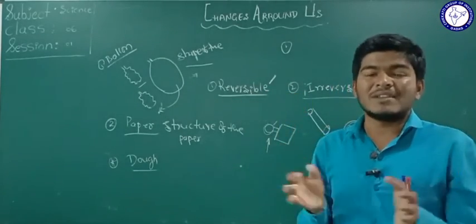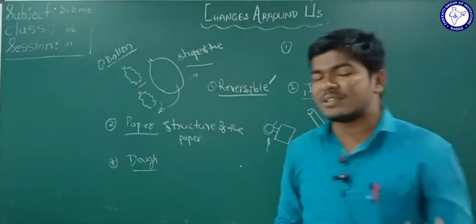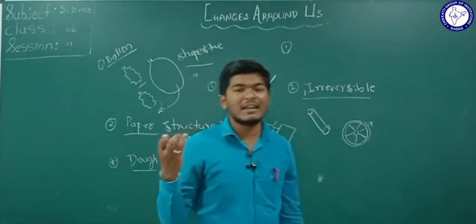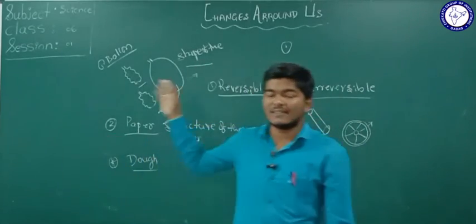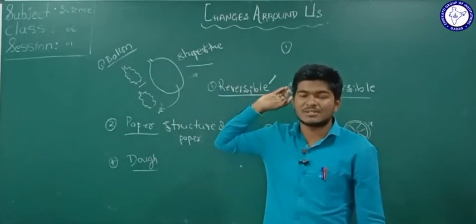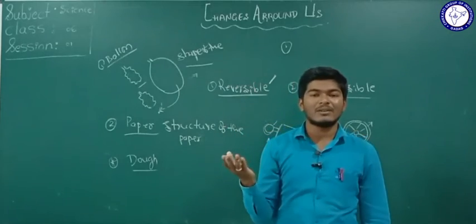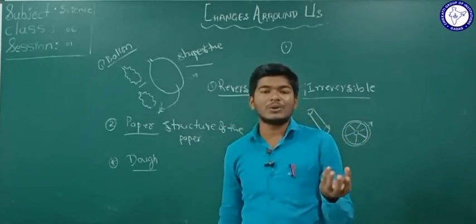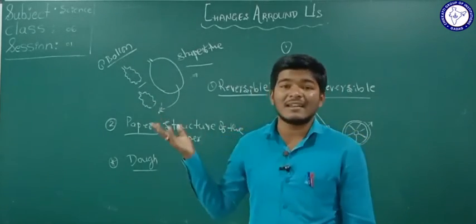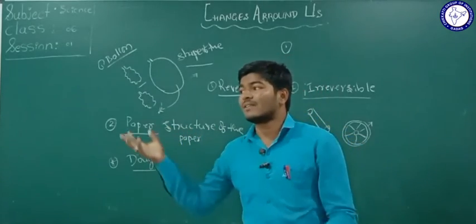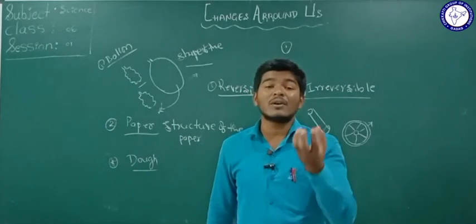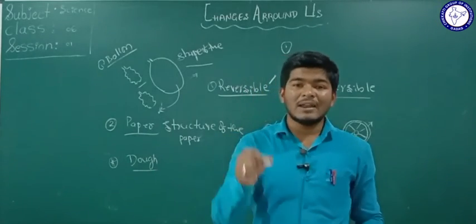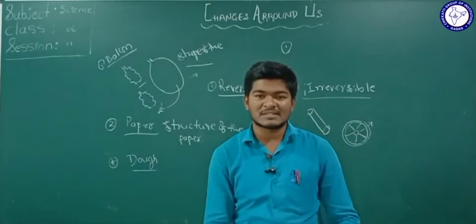So some of the changes which we see in our daily life, we group with the help of reversible change and irreversible change. For example, if you are going to walk in the rainy season, and some amount of water is present on the roads, what do you do? You try to fold your pants upwards, isn't it?